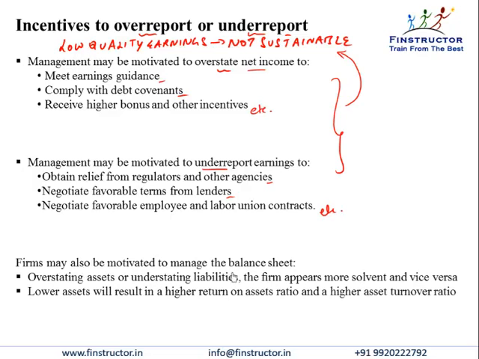Firms may also be motivated to manage the balance sheet, that is, over-report or under-report on the balance sheet. So overstating assets or understating liabilities would make the firm appear more solvent, that it has more assets and more equity, less liabilities. On the other hand, if the firm shows lower assets, that may result in higher return on assets and higher turnover ratios, which may sometimes be more desirable.